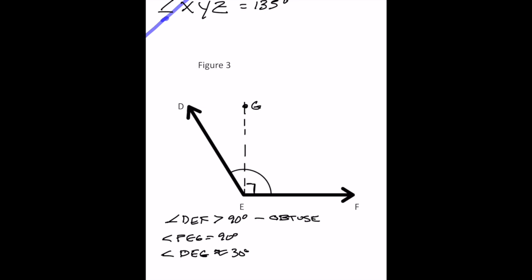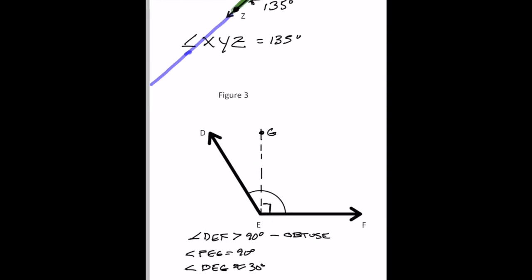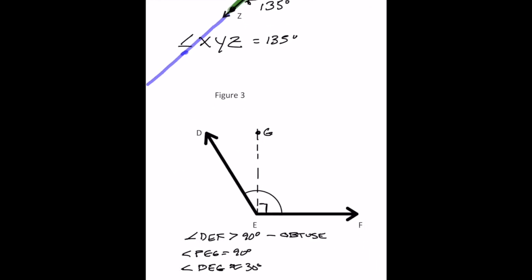So let's take our protractor again to the page, place it down, and find out. Okay, here we go. We are going to use ray EF in this case because there's only one arrow from the vertex.